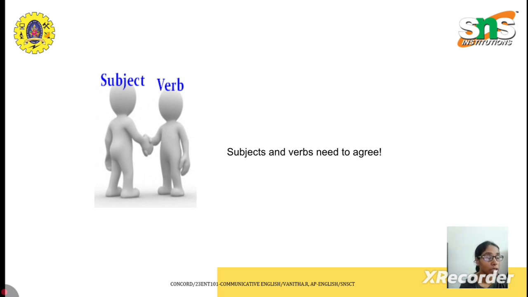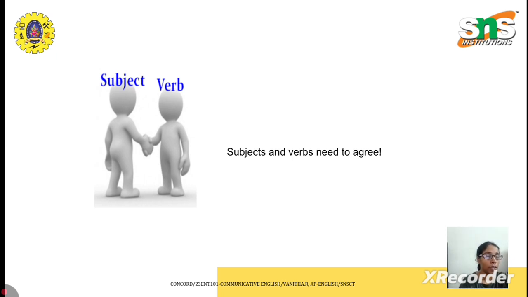We can easily understand that it represents past tense. She said that she was tired. Here was represents the past tense, and again was represents singular. If it was something else, we use they were tired. They said that they were tired. They means the plural form of the pronoun. She is singular, and was is the past tense of it, which is singular. So the tense must also agree with the subject.